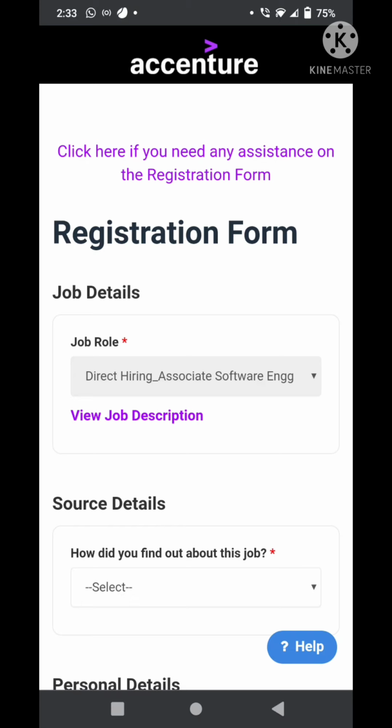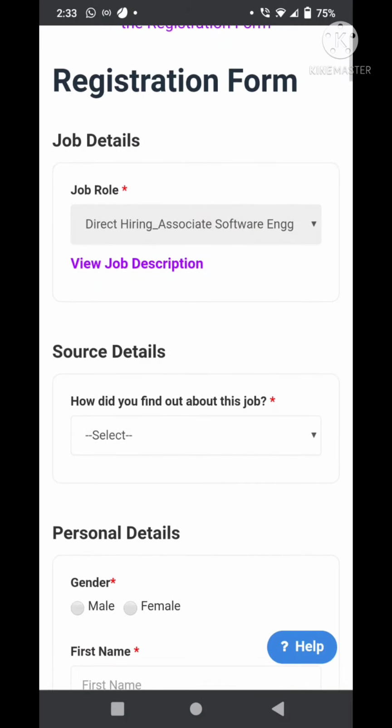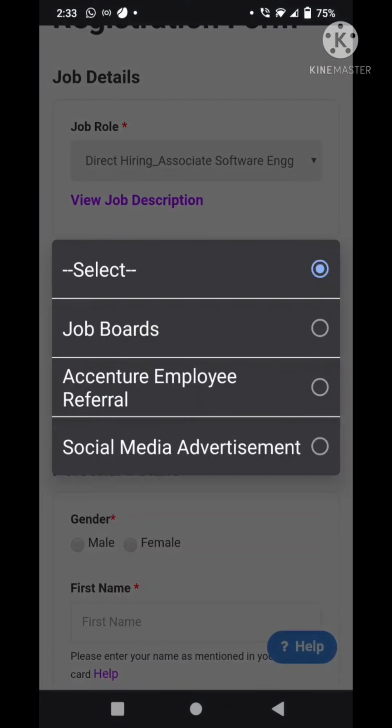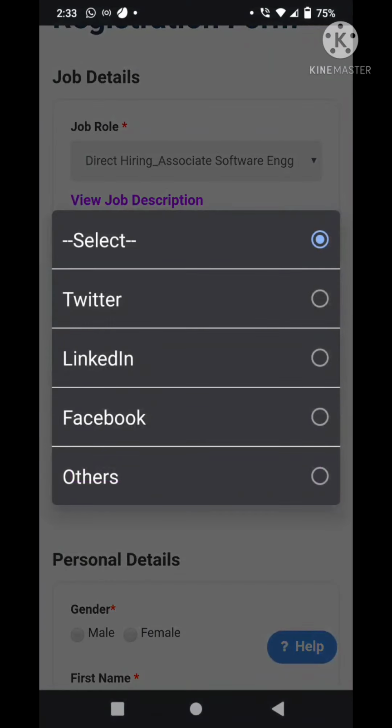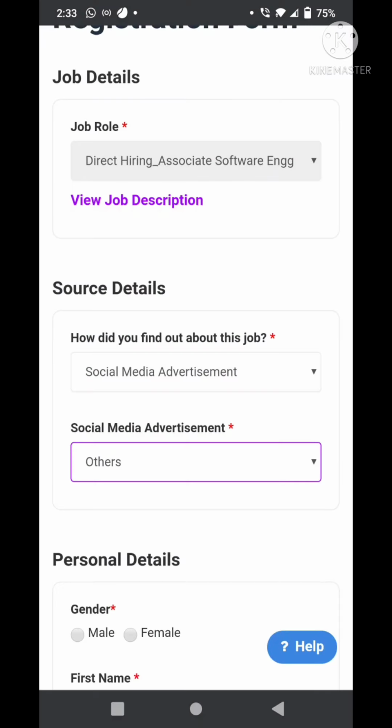So the first one is job role. It is automatically filled, so you don't have to do anything there. Then we have the source details. So like, how did you find about this job? So in this case it would be from social media advertisement, so select that. And like, from what platform? So in your case it would be YouTube, so select others.